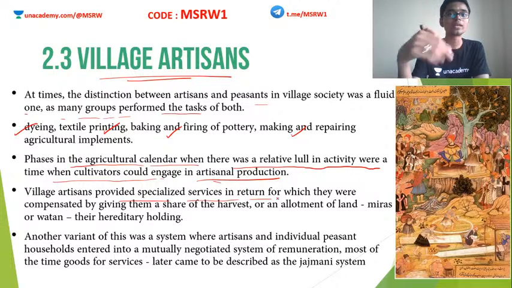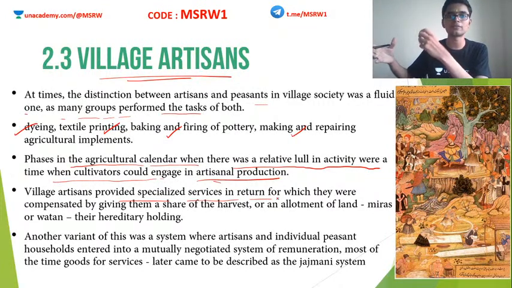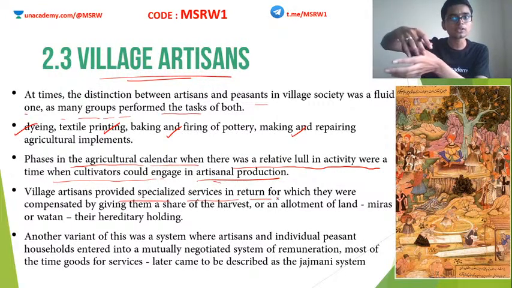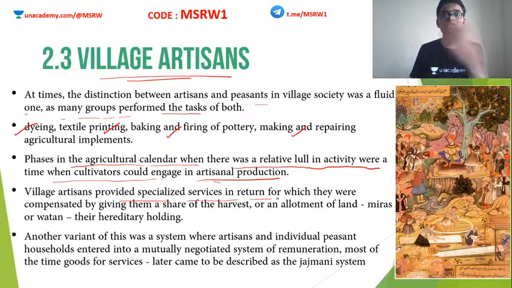So this is how the barter system worked at that time. The artisans will provide the cultivators with some kind of tools or some kind of other machinery, and in return they will get a part of the produce, or maybe a small portion of land will be assigned to them. This is how the rural economy was interdependent. Such land which was allotted to these artisans was known as miras or watan.